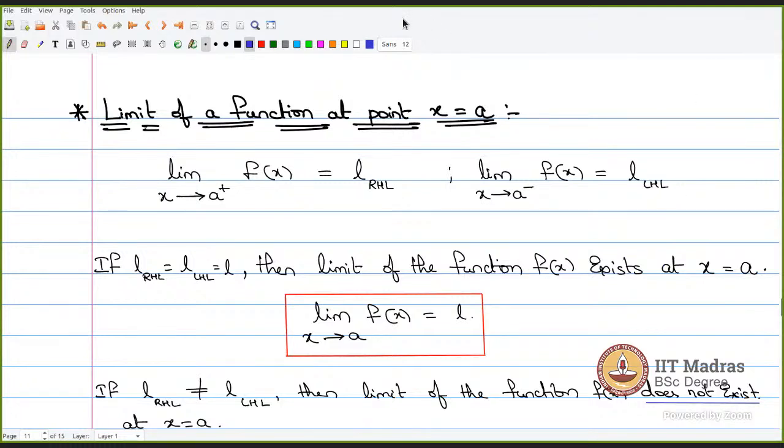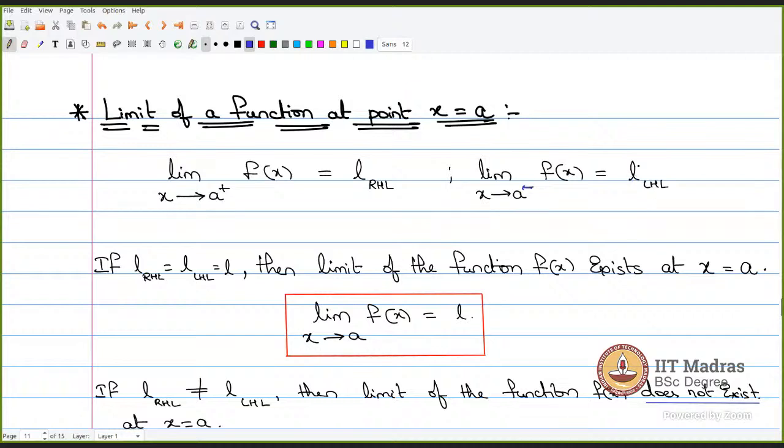There is a left hand limit and a right hand limit. Left hand limit means when the value of x is tending from the left side of the point to the point, we denote it as a minus. So this is how the denotation goes. When x is tending to a from the negative side of a, from the left hand side of a, where will this function go? Will this function attain a value or not? If it attains, what is the value of that limit?